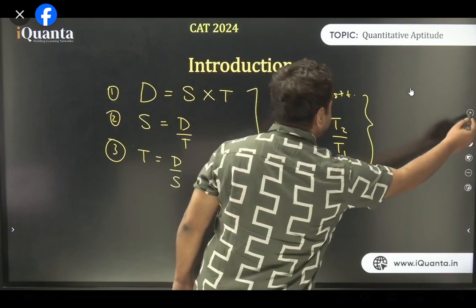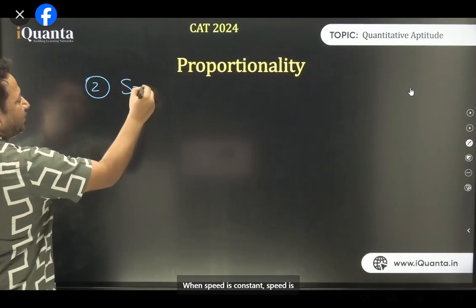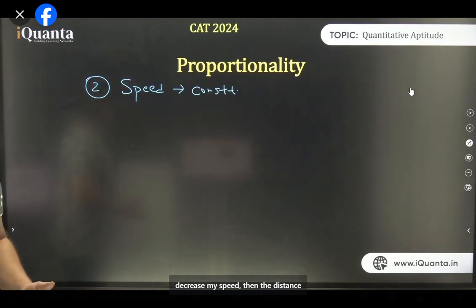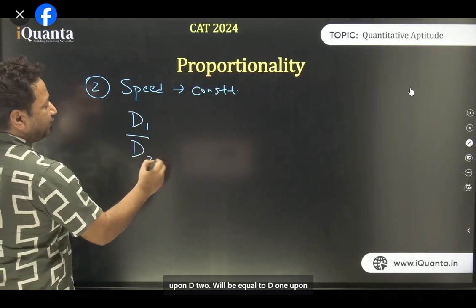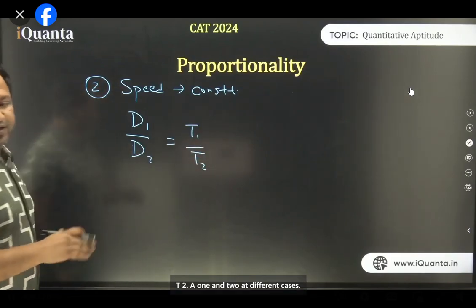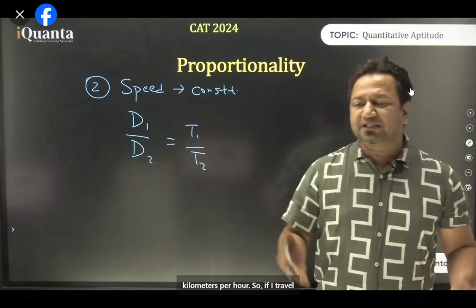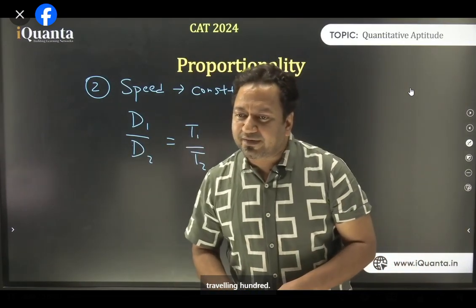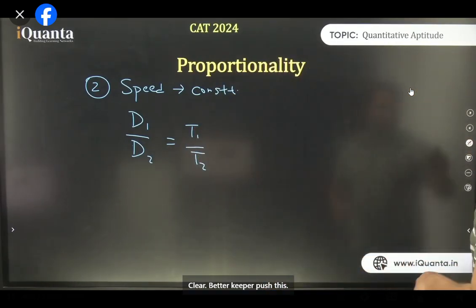The second thing is, when speed is constant. So if I do not increase or decrease my speed, then the distance traveled by me will be proportional to the time taken by me. So I can say d1 upon d2 will be equal to t1 upon t2. Clear? If I'm traveling at 50 kilometers per hour, if I travel for 1 hour, I'll be traveling 50. If I travel for 2 hours, I'll be traveling 100. Clear? Directly proportional.